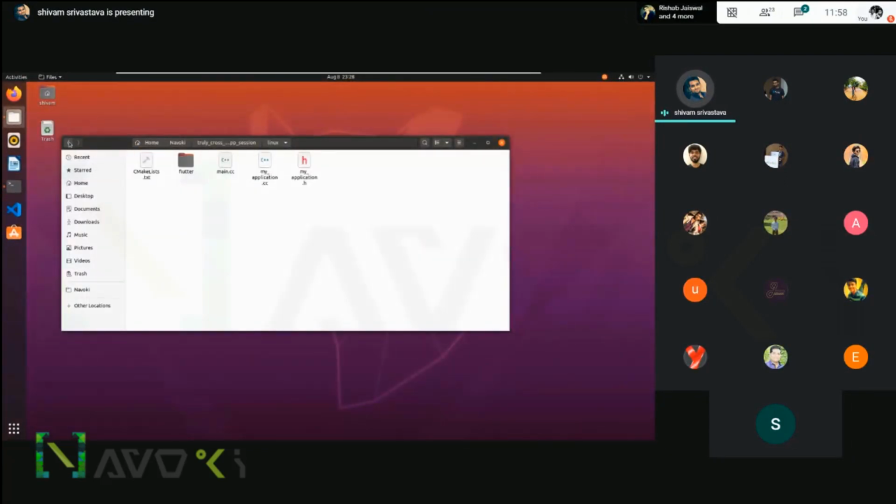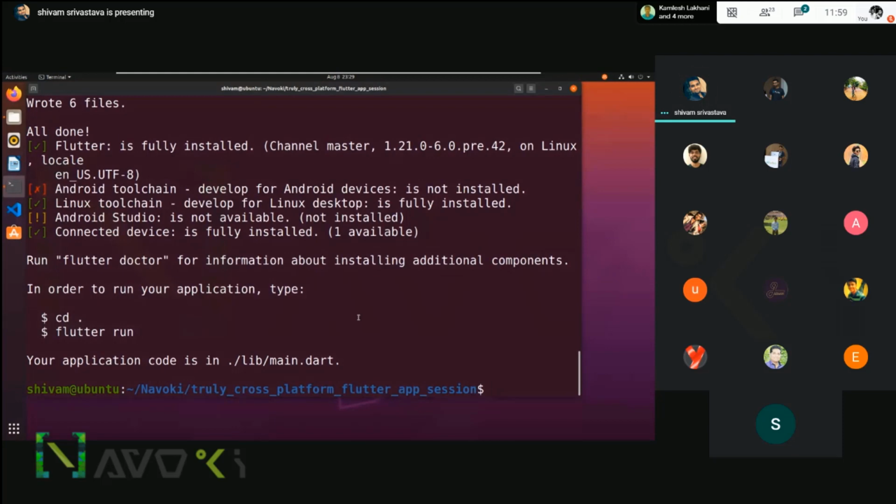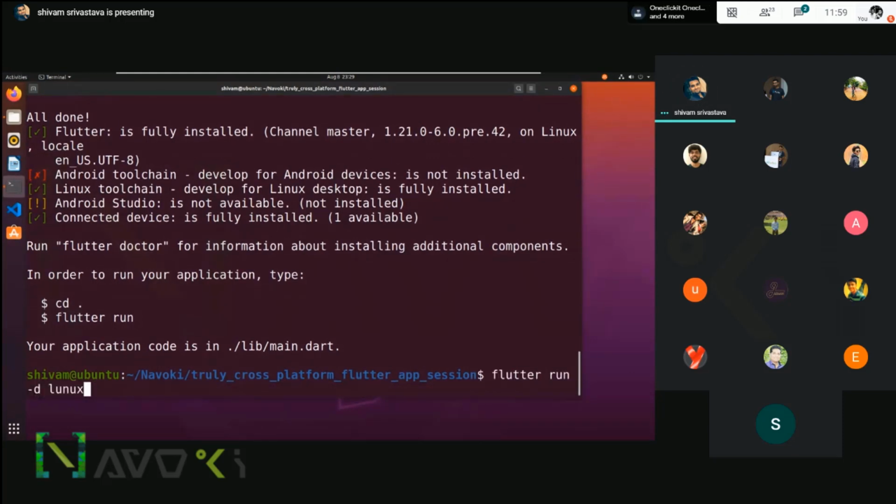Make sure again, when you are working with a desktop application, keep yourself updated with the latest Flutter SDK, because these Linux and Windows SDK project structures keep changing. So your previous project might not work if there is a new Flutter SDK. Flutter run -d. Okay, before that, I will run flutter doctor -v.